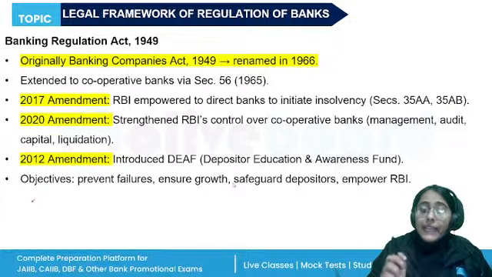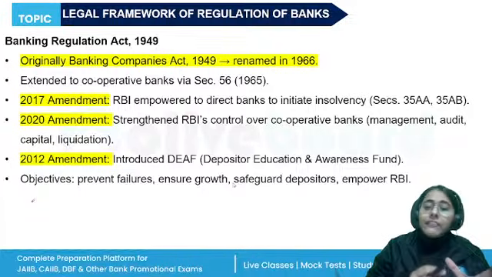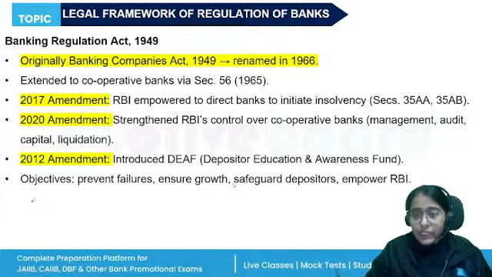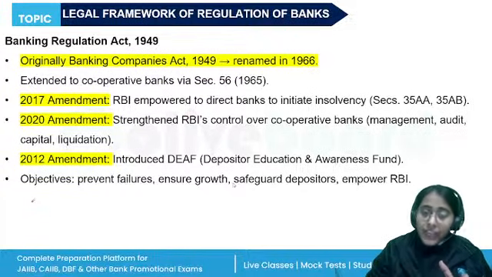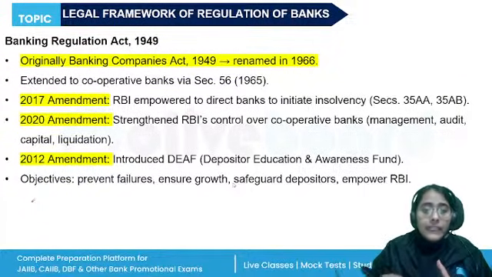Then in 1966, the name was changed to Banking Regulation Act because cooperative banks were also now brought under the purview of RBI, the Banking Regulation Act, right? So in 1965, this amendment was done, and in 1966, the name was changed to the Banking Regulation Act of 1949.